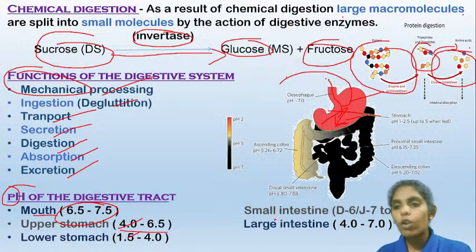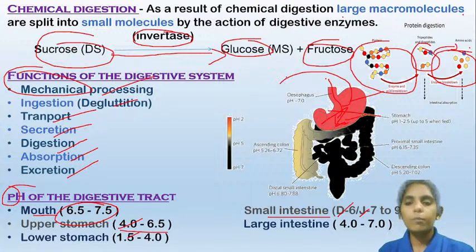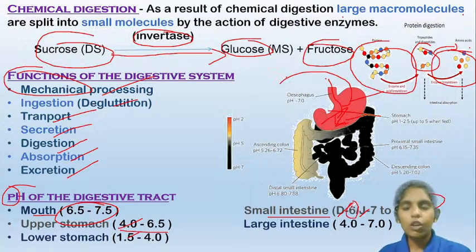Now coming to the small intestine, it has three parts: the duodenum, jejunum, and the ileum. The duodenum has a pH of around 6, the jejunum has a pH of around 7, and the ileum has a pH of around 7.4. If you observe here, when the food enters the duodenum, the pH is around 6, which is acidic pH. So why?